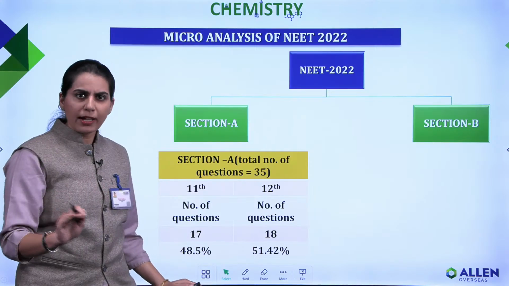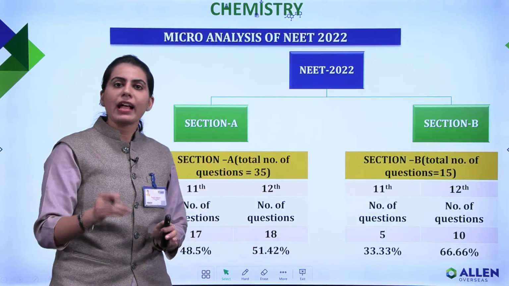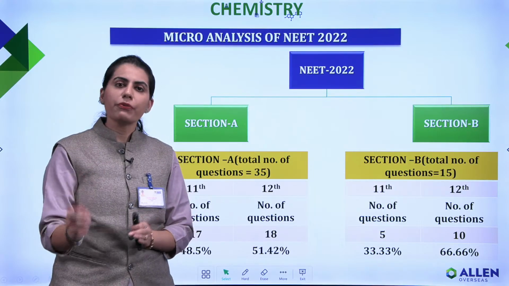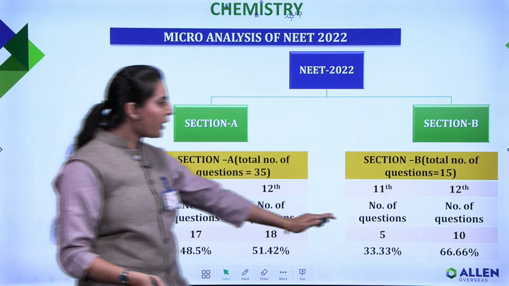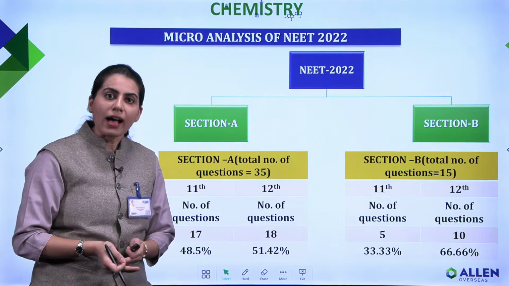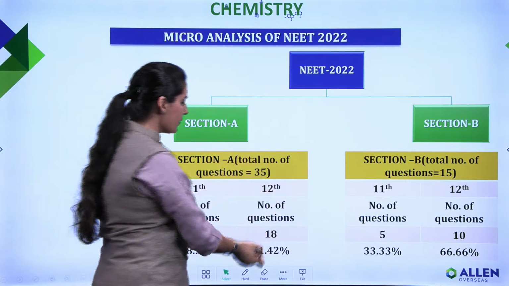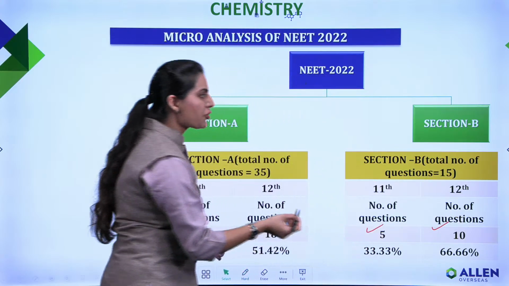Now that is roughly around the same. When I talk about section B, where there are a total of 15 questions, out of which you need to attempt 10 questions, you can clearly see that the weightage is uneven. From class 12th, the number of questions asked is more, and those are 10 questions. And from class 11th, the questions are 5.